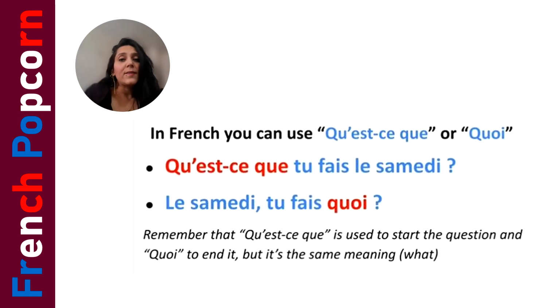The difference is, to start the question you use qu'est-ce, and to end it you use quoi. You can choose one or the other. It's just up to you, the one you prefer. The meanings are exactly the same. What do you do on Saturdays? To start the question, we use qu'est-ce, and after the verb, we use quoi.